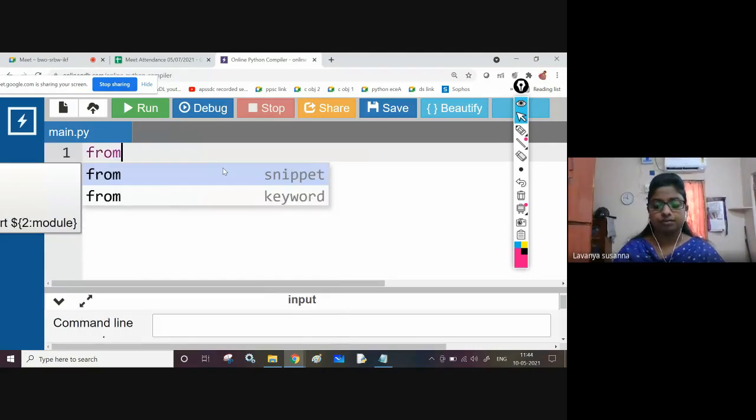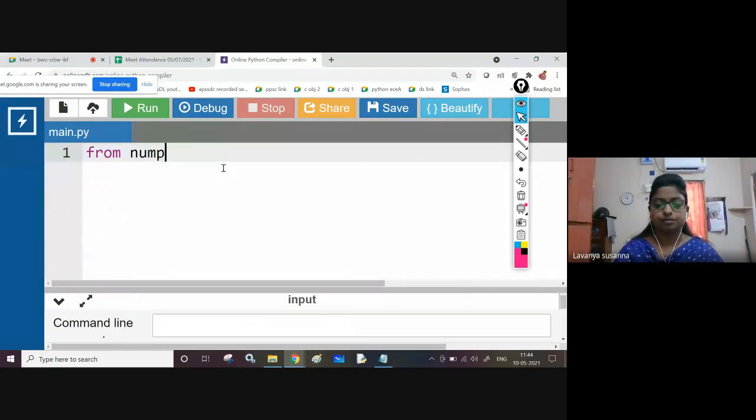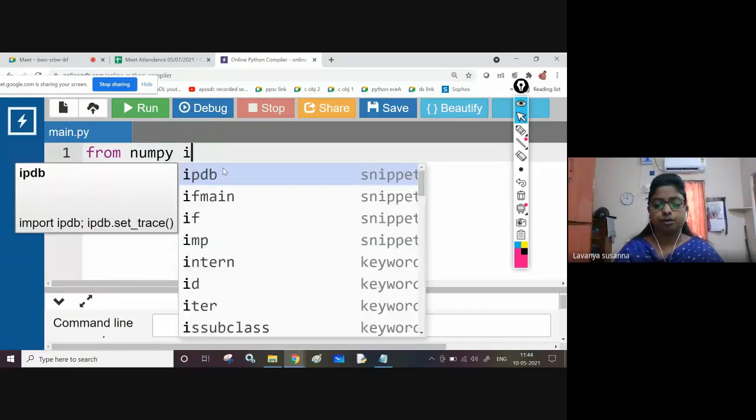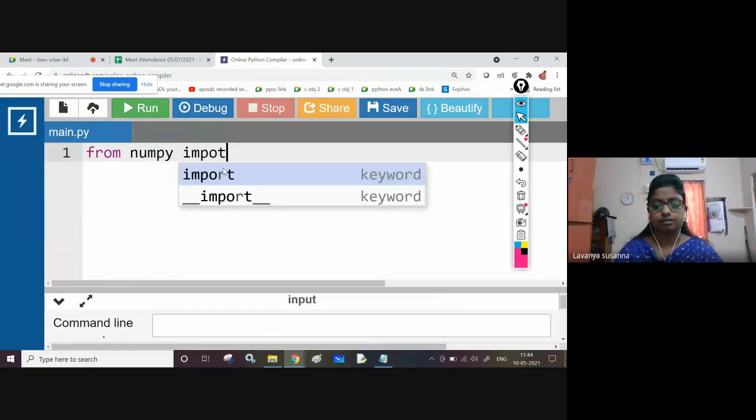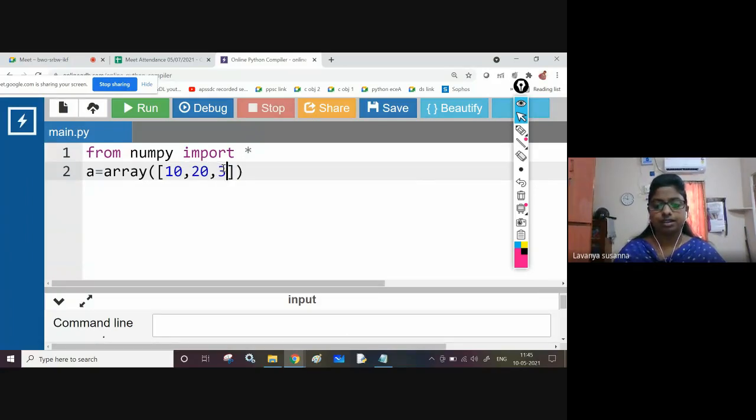From numpy import star. Next, create array A equal to, we need to use the array function, something like 10, 20, 30. That's all.